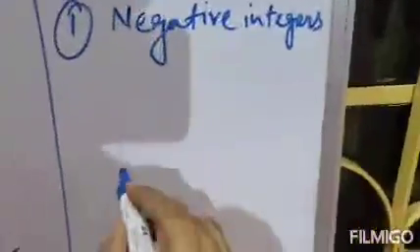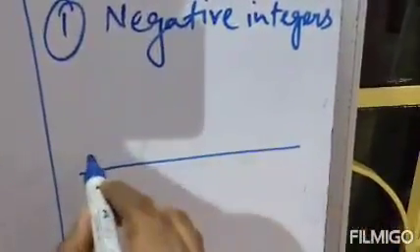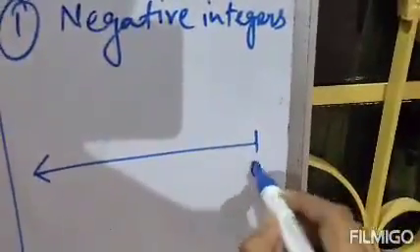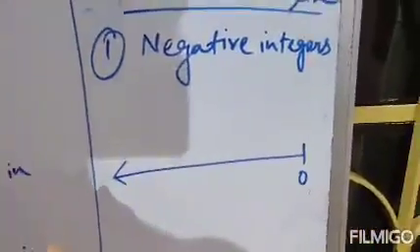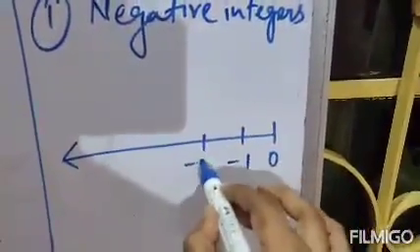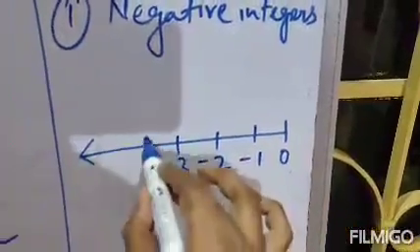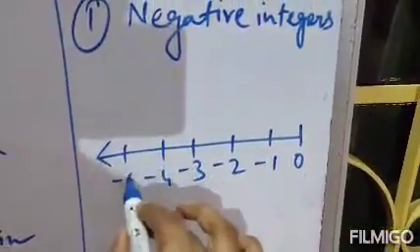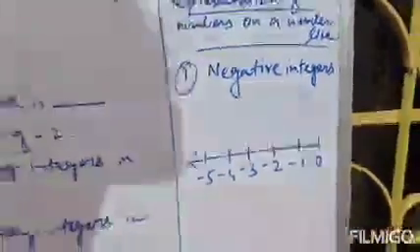So to draw negative integers, we will draw like this. This is 0. We will go from the left side to define negative integers. That means this is -1, -2, -3, -4, -5 and so on. Clear?